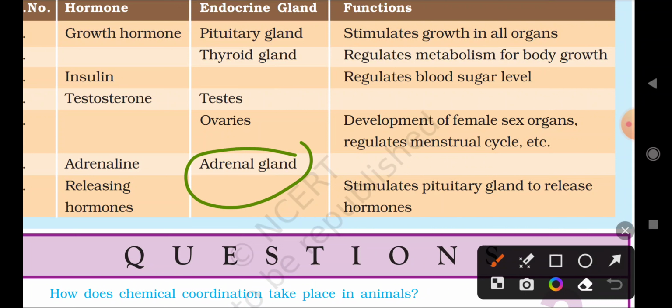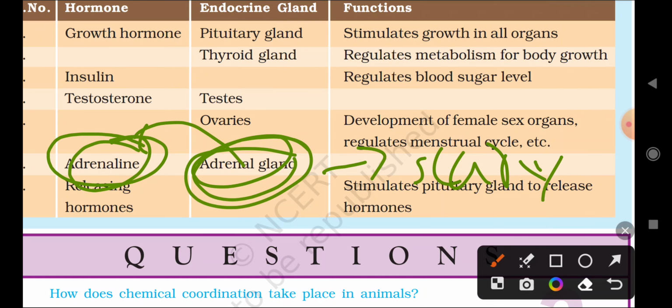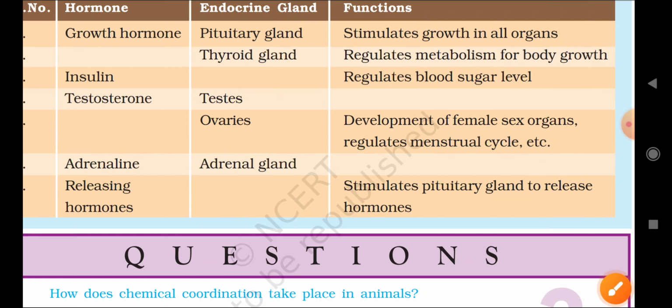So which hormone does the adrenal gland secrete? Adrenaline hormone. The adrenal gland will release adrenaline hormone, and it is responsible for what? The main function of adrenaline hormone is in scary situations. Whenever the body is in a scary or surprising situation, at that time it will be secreted. Okay, this is the function of adrenaline hormone.